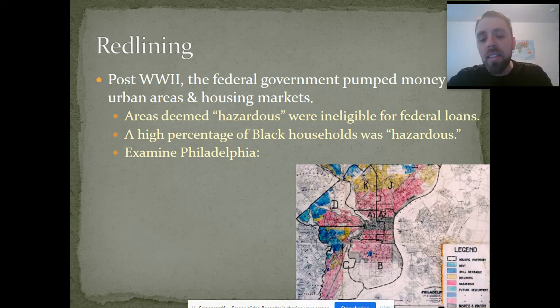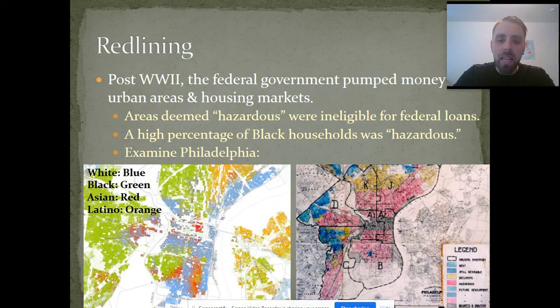Now, in the case of Philadelphia, take a look at what was redlined in Philadelphia. It looks like parts of South Philly and Southwest Philly and parts of North Philly. Not coincidentally, if we look at the racial map today, you can see that on the north side of Philly and the southwest side of Philly, this is where the Black population is still living. And Philly's a good example to look at because it's one of the few urban areas that is known for having concentrated white poverty.